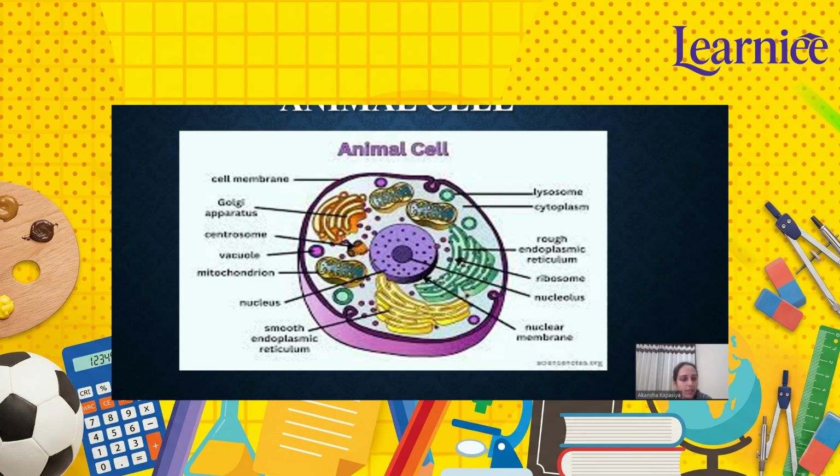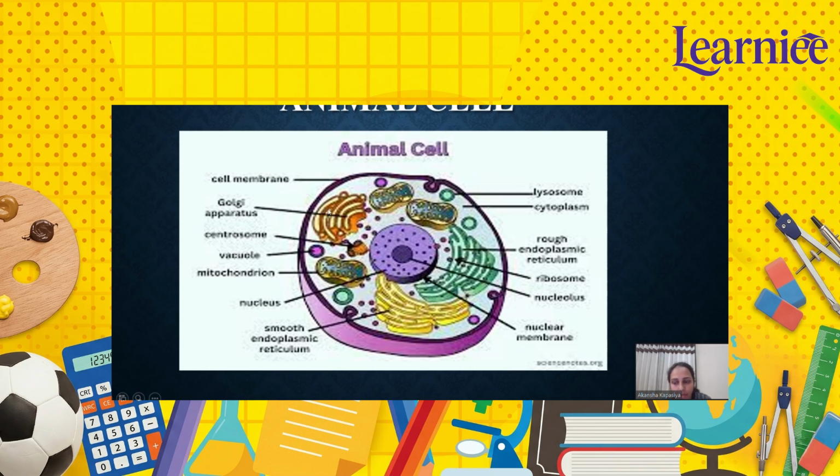Now, this is the diagram of an animal cell. An animal cell is a type of eukaryotic cell, which means it has a true nucleus and membrane-bound organelles, but it does not have a cell wall or chloroplast like a plant cell. As you can see, this is the cell membrane.